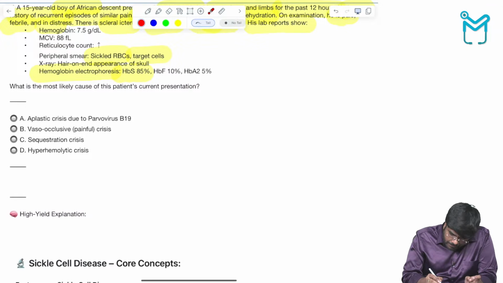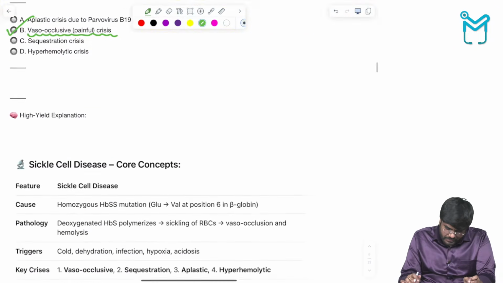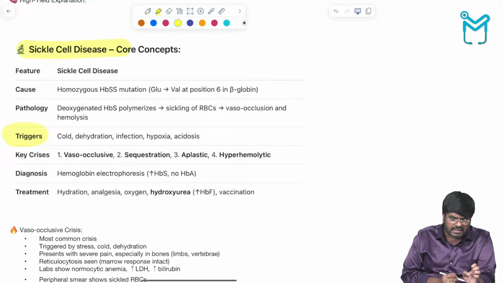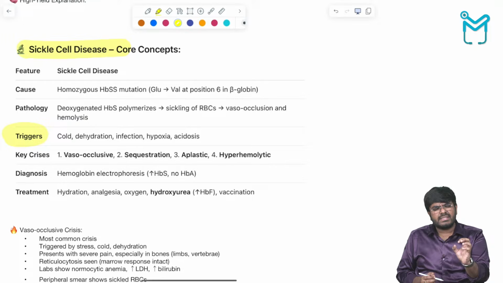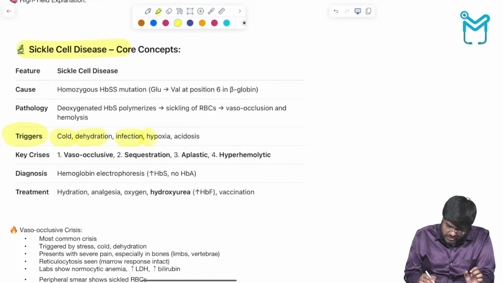The reason is pain is due to vaso-occlusive crisis. Okay, vaso-occlusive crisis. So look here, in a person with sickle cell disease, what are the triggers for the sickling? Every time the RBCs are undergoing sickling and desickling. So what are the main triggers? Cold, dehydration, infection, hypoxia, acidosis.